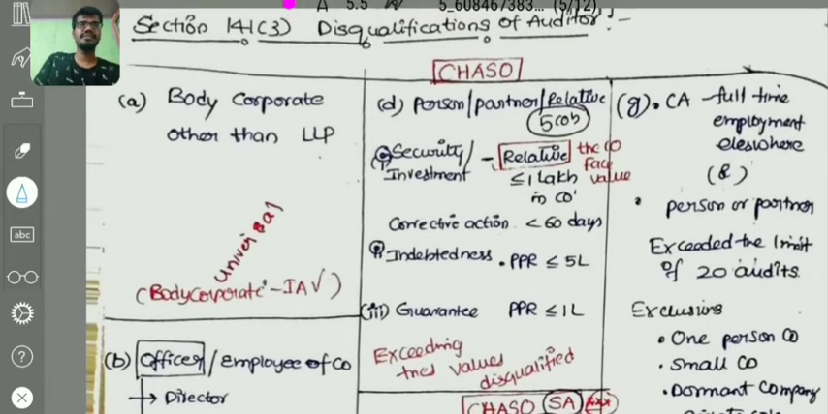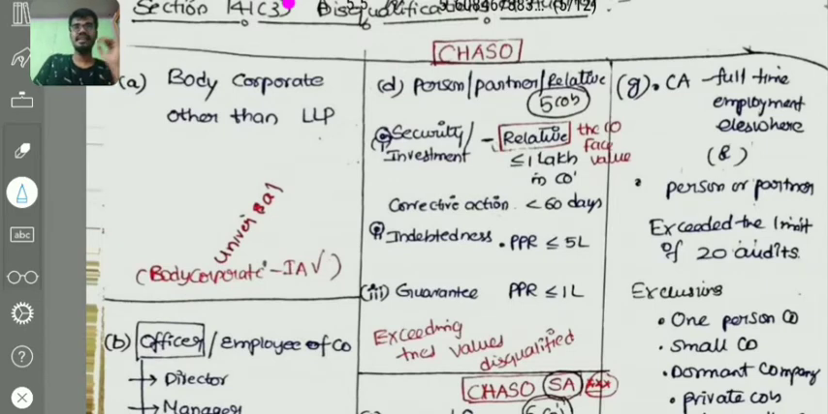Then coming to our next section: 139 and 140 are finished. Coming to 141, it deals with qualification and disqualification. Section 141 says who can be the auditor: a chartered accountant in practice, or a firm including an LLP, shall be the auditor in practice.